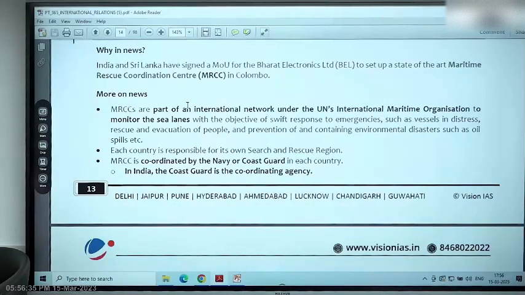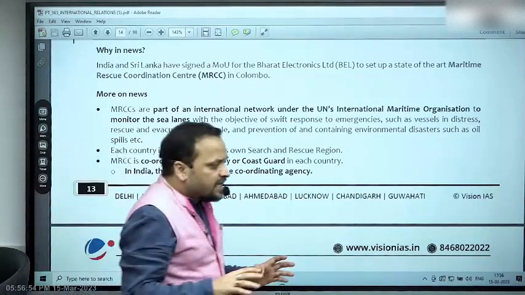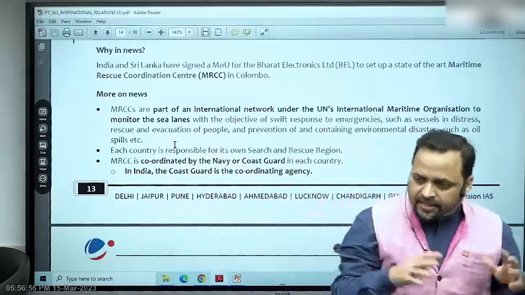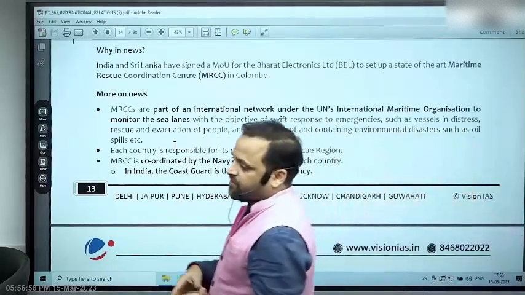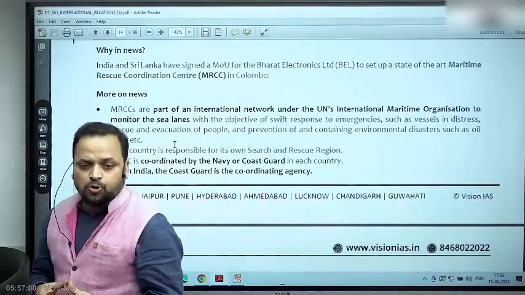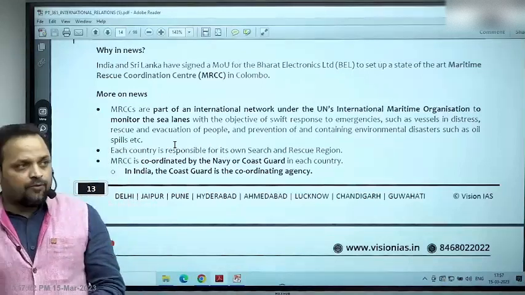These are part of an international network under the UN's International Maritime Organization to monitor the sea lanes with the objective of swift response to emergencies such as vessels in distress, rescue and evacuation of people, prevention of and containing environmental disasters such as oil spills, etc. Right? So basically, IMO is an intergovernmental organization, which is a specialized agency of the UN. All right? Now, why is this agency created?